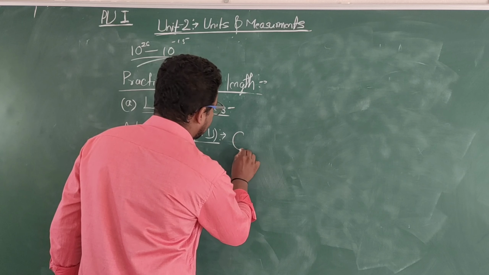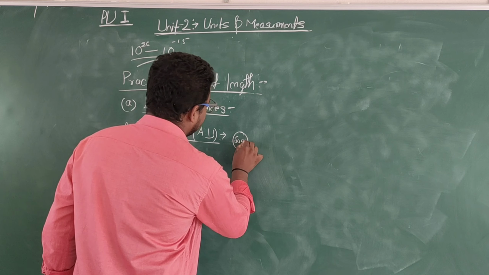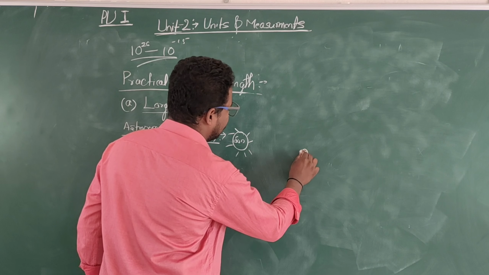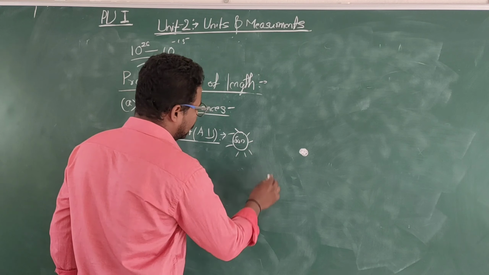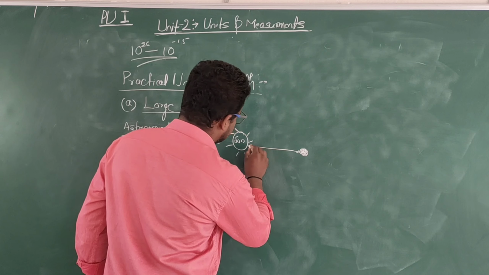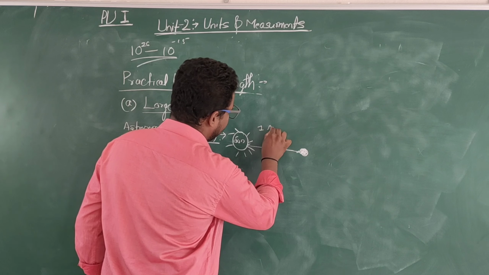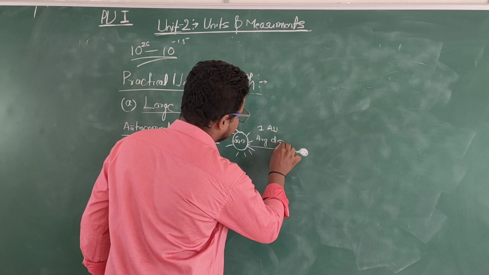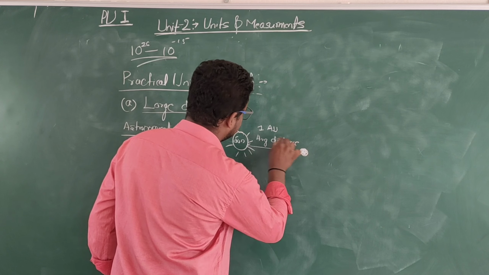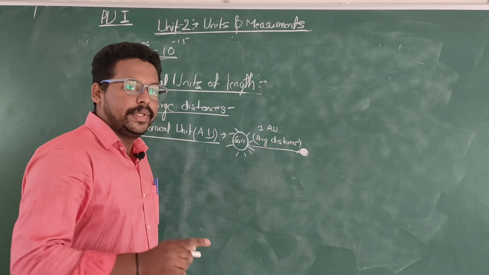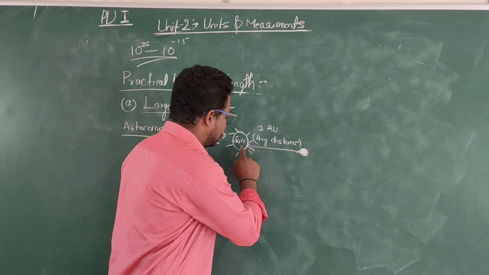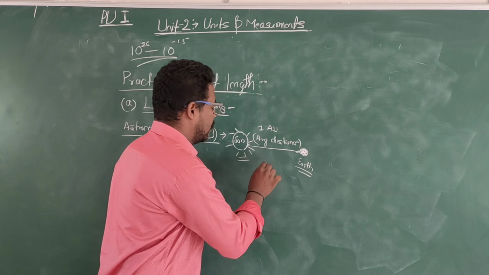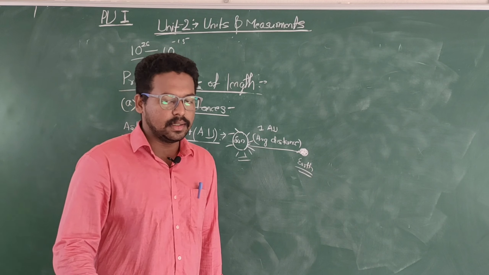Consider this as the sun and the earth. 1 AU is nothing but the average distance between the sun and the earth.